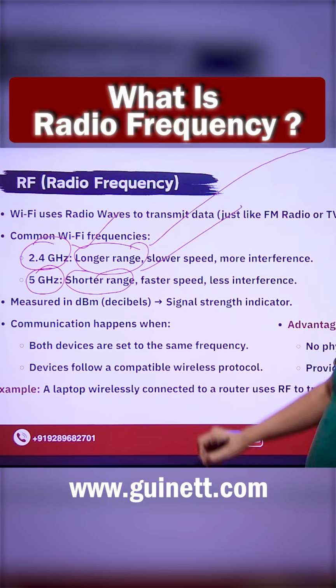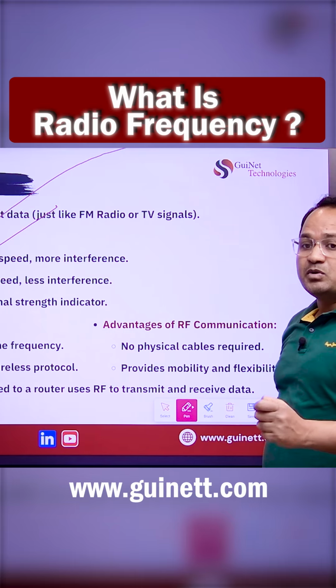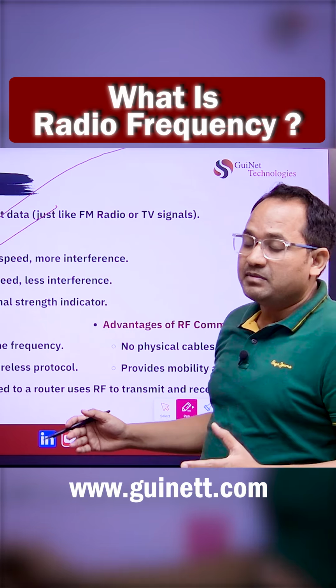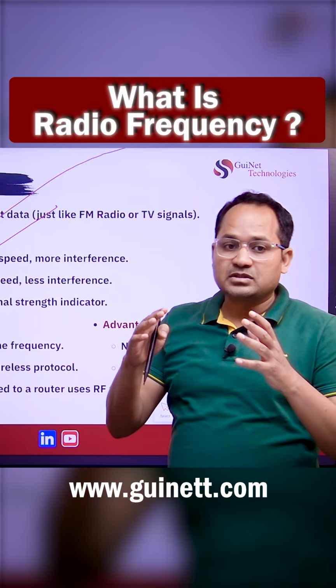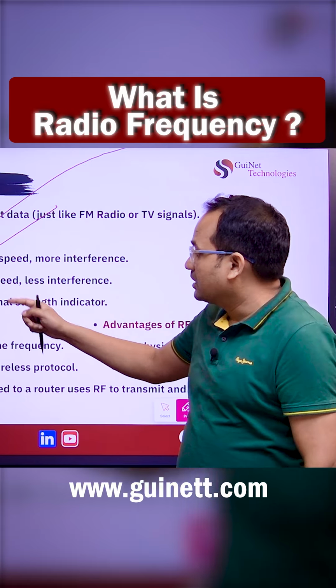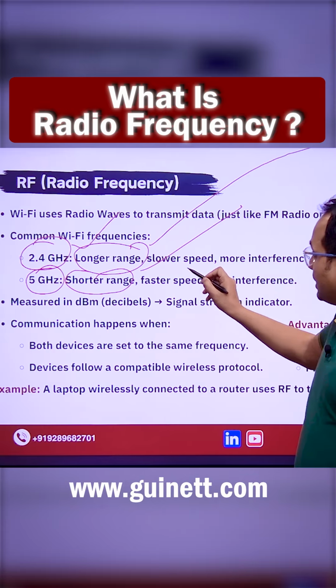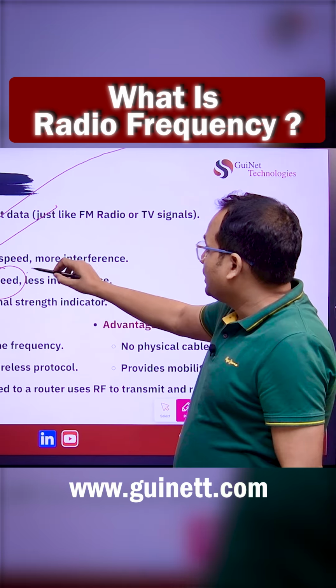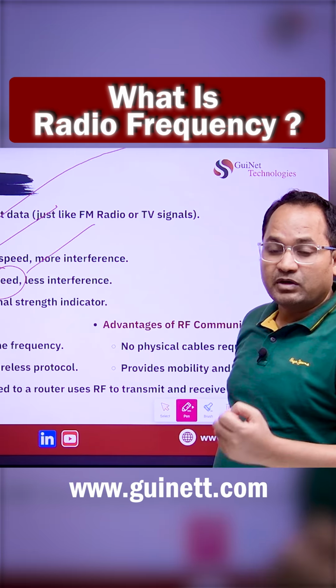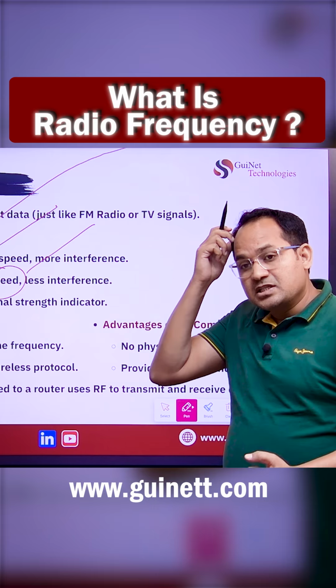the shorter distance. So if you talk about a longer period of time, meaning long distance, then you have to use the 2.4 gigahertz. But if you want to use the shorter distance, you have to use the 5 gigahertz. The speed of the 5 gigahertz is going to be very high. That's the fastest speed, meaning you are going to get 1 Gbps speed, 500 Mbps speed, even more